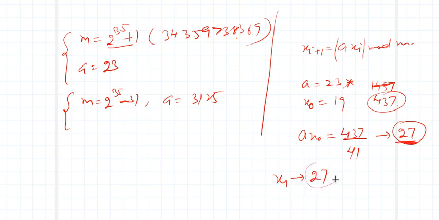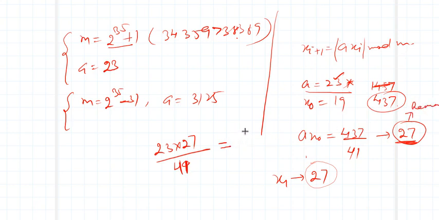Right? So now you will start with this. A is fixed, so next it is 23 into 27 divided by 41, and tell me what is the remainder? Modulo m means the remainder. The remainder is 6, right?